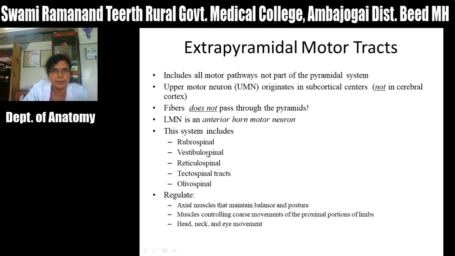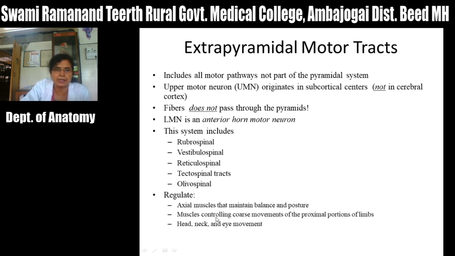These extrapyramidal tracts consist of the rubrospinal tract, vestibulospinal tract, reticulospinal tract, tectospinal tract and olivospinal tract. The main function of these extrapyramidal tracts is that they act on the axial muscles, which maintain the balance and the posture. So these tracts are mainly responsible for maintenance of posture and maintenance of equilibrium.